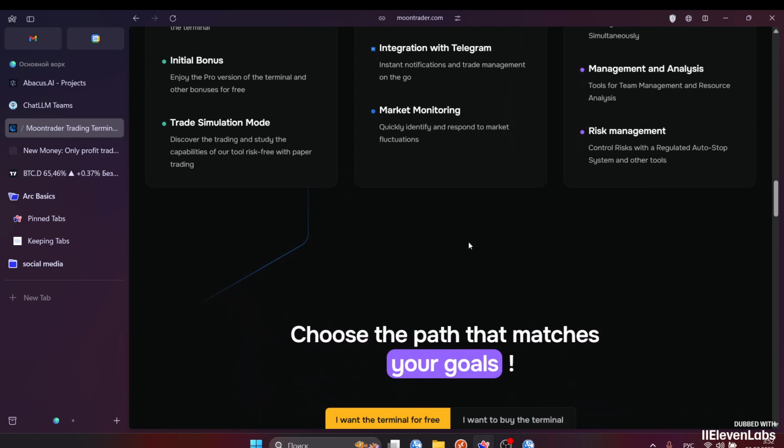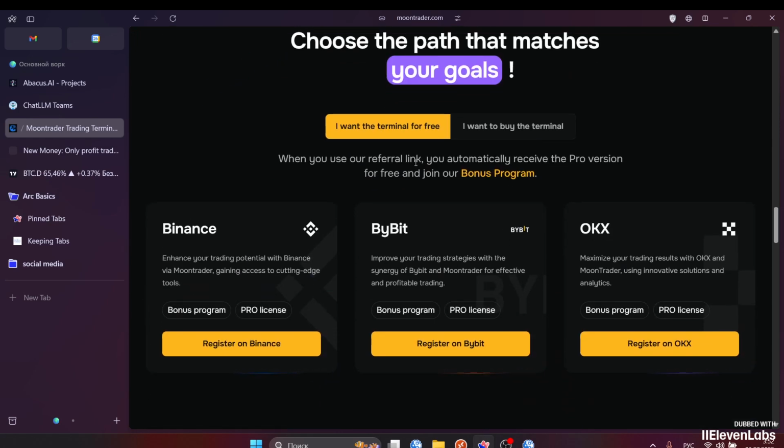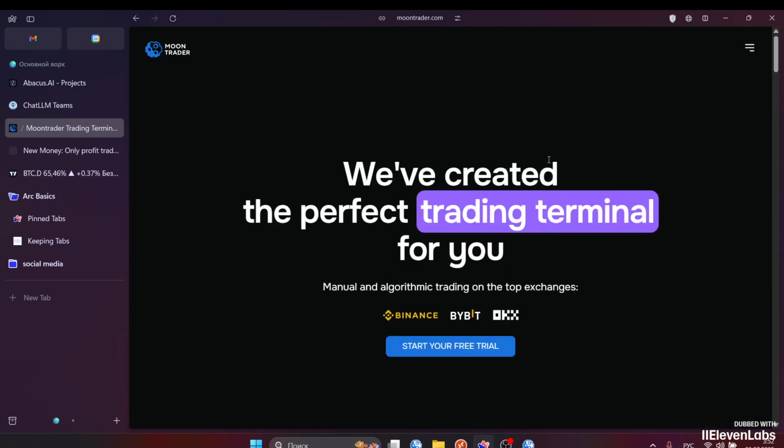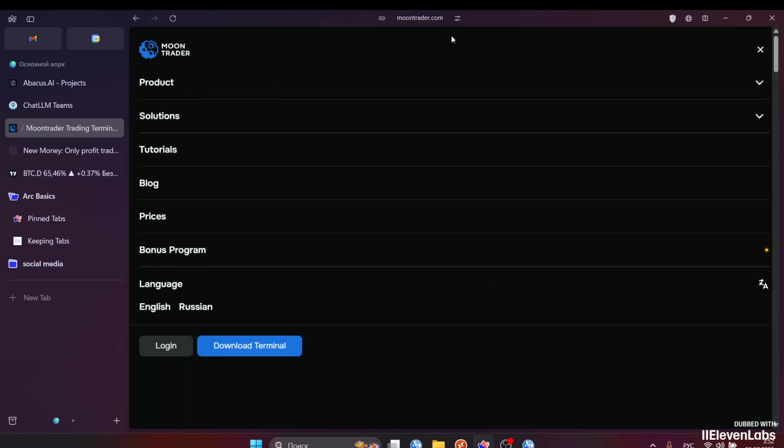You can read about what MoonTrader is on the MoonTrader terminal website. I have already developed algorithms for it, and I am ready to share them with you. MoonTrader is a very interesting terminal. I recommend you get acquainted with this site. Moving on to the trading section.